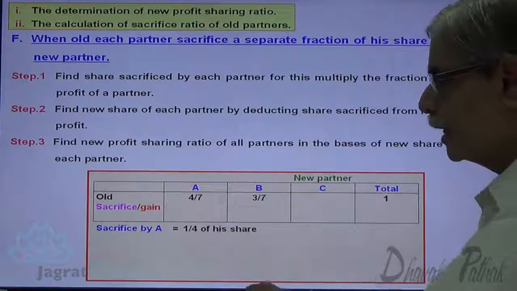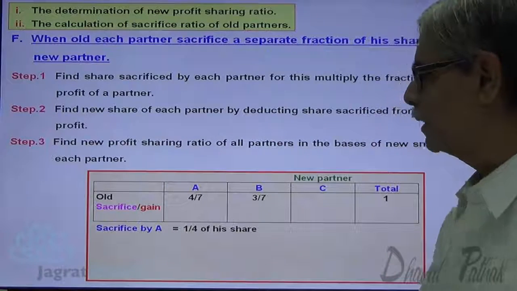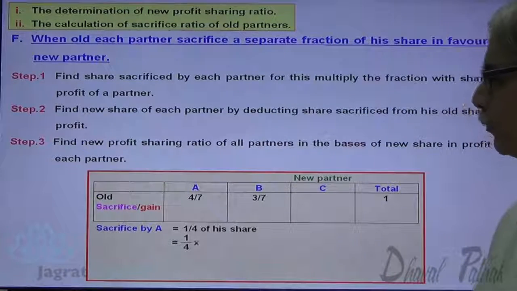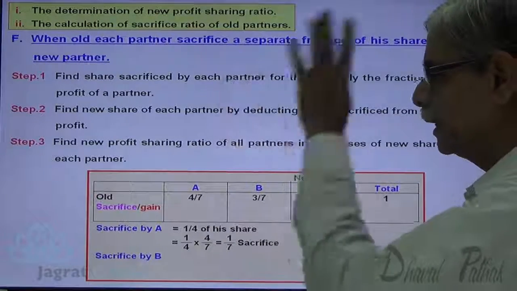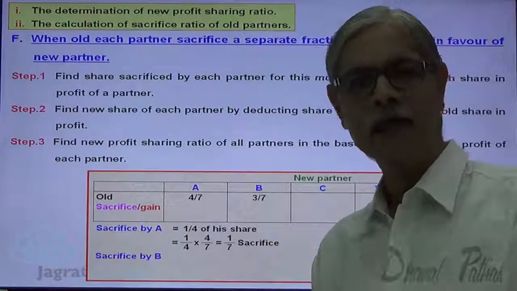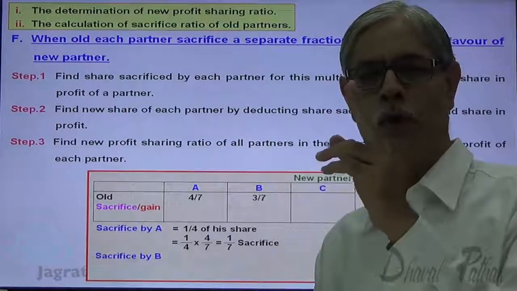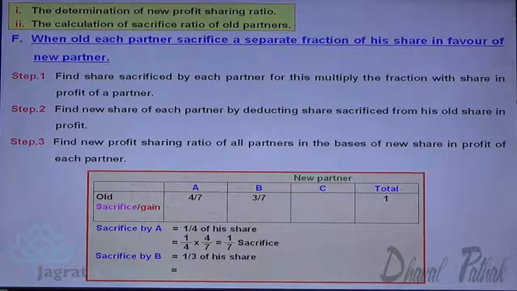So A sacrificed 1/4 of 4/7. So 1/4 of 4/7 works out to be 1/7, which is the sacrifice made by A. B has sacrificed 1/3 of his share. So 1/3 multiplied by share of B, 1/3 of 3/7.